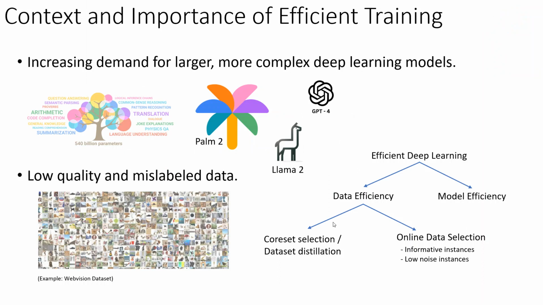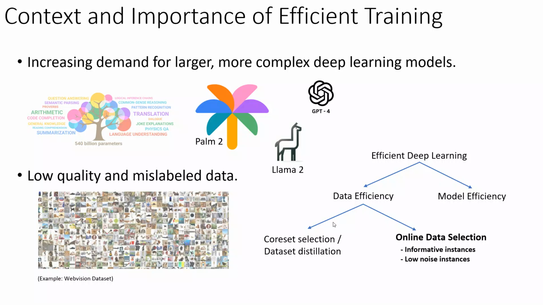Improving training efficiency can be done in one of two ways. First, enhancing model efficiency can be done through techniques like knowledge distillation, architecture search, and hyperparameter tuning. Second, through optimizing data selection, either by pre-training on available data and identifying core sets of useful instances, or through online data selection, which continuously learns which data is most beneficial.